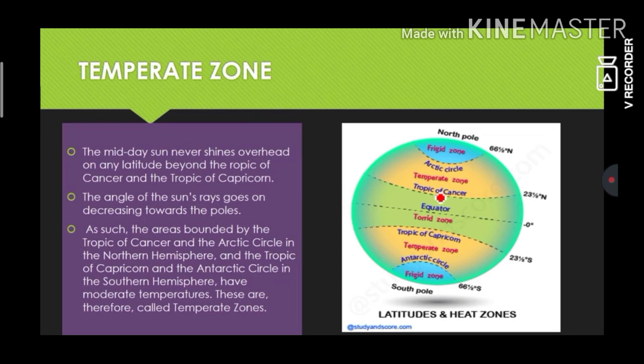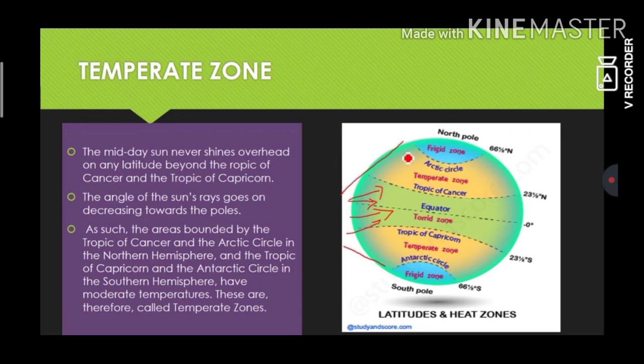The midday sun never shines overhead on any latitude beyond the Tropic of Cancer and the Tropic of Capricorn. So, the angle of the sun rays goes on decreasing like this, right? They are not falling straight on, they are falling slantly because of the curvature of the earth.